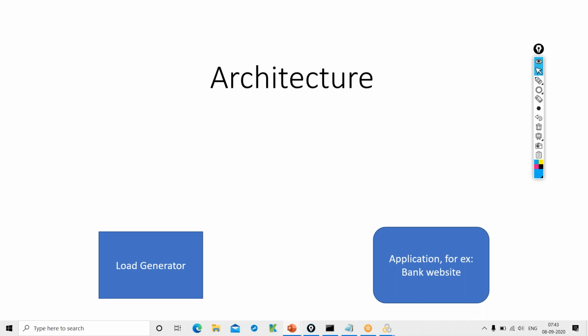That particular component is called the load generator. The load generator is used to generate or simulate virtual users for us. In this LoadRunner architecture, these virtual users mimic or behave like real users. These are highly configured machines. Now we have software which will generate virtual users for us.